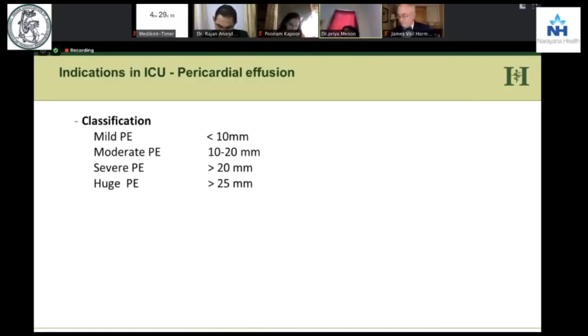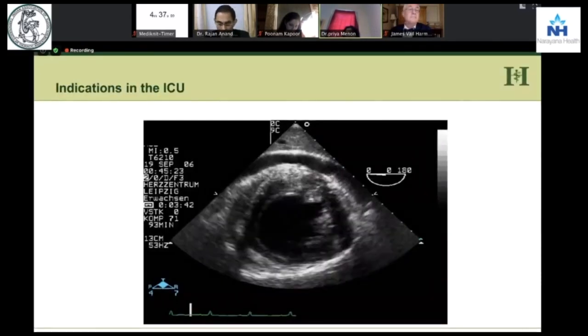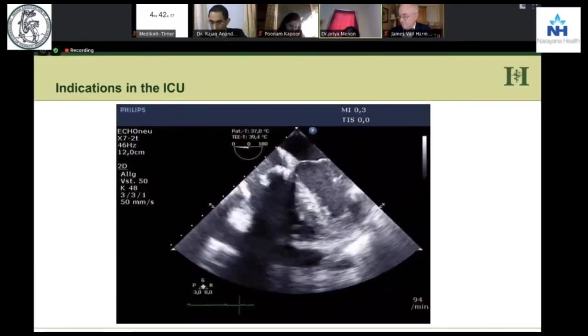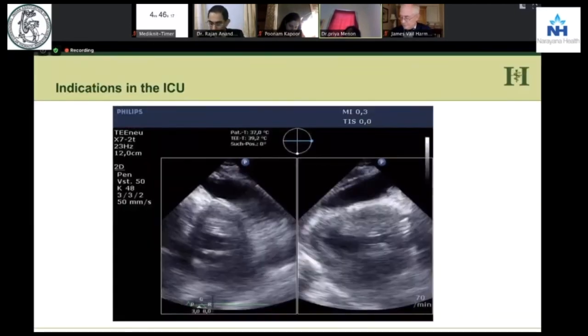Another indication you all know is pericardial effusion: a small effusion, something like 10 millimeters, and a huge effusion, something like 25 millimeters. So you see this is a small effusion, right? Go ahead, you have an effusion which is moderate. And you further go ahead and you have an effusion which is really large.